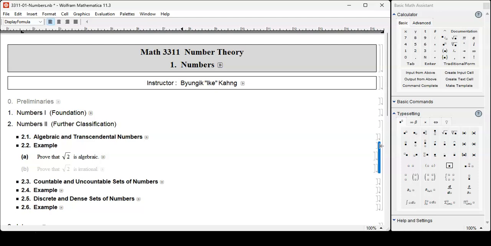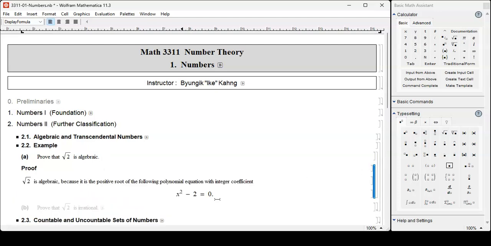Here's an example problem. Prove that square root of 2 is algebraic. How do you prove that? Well, if it is a zero of a polynomial equation of integer coefficient, that's it.